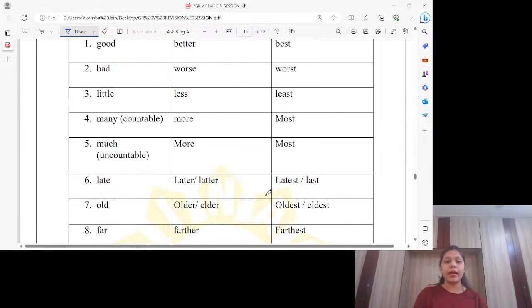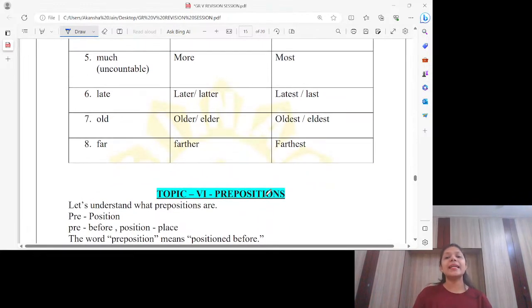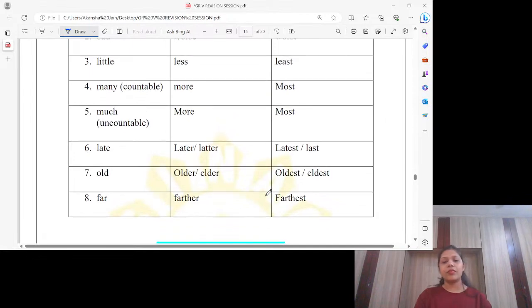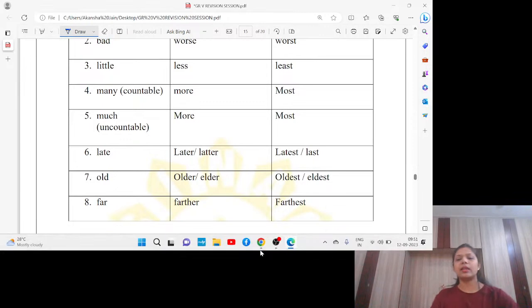I hope you are aware: many we use for countable and much we use for uncountable. Late, later, latest, or you can say late, later, last. Old, older, oldest, or it can be elder, eldest. Far, farther, farthest. We are done with topic number 5, the fifth topic as well, that was degrees of adjectives. Any doubt?